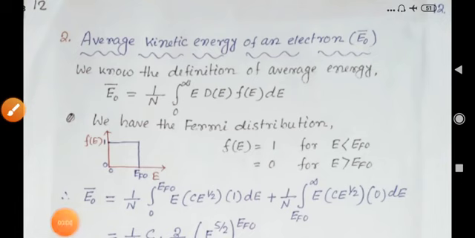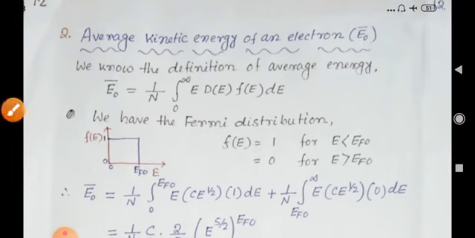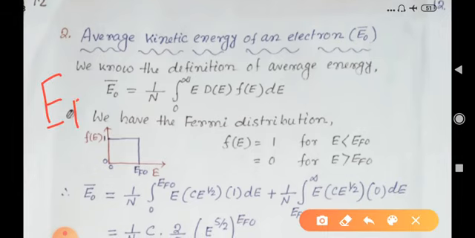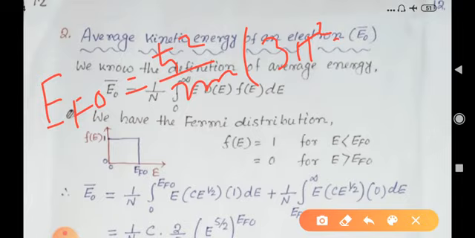Hello everyone. In our last class we discussed the expression for the Fermi energy level at absolute zero temperature, and we found the expression was EF0 equal to h cross square by 2m, 3 pi square n whole to the power 2/3.